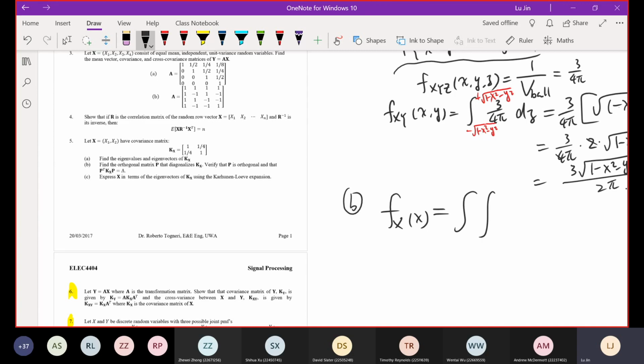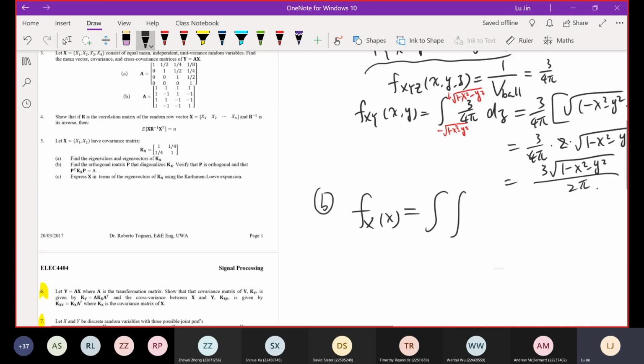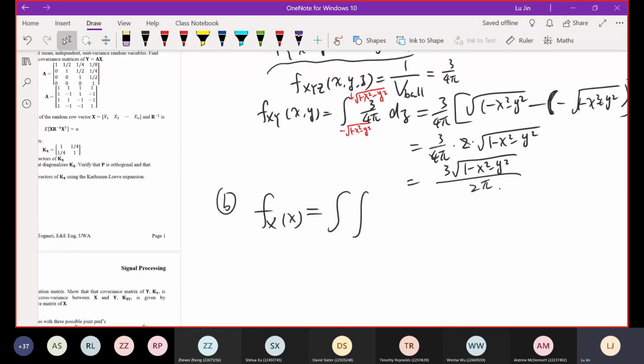So let's just make this up. Inside the double integration, we just have the joint PDF of x, y, z. We want to remove the effect of y and z, and then the remaining thing will be the so-called x term. Okay. How to do that?